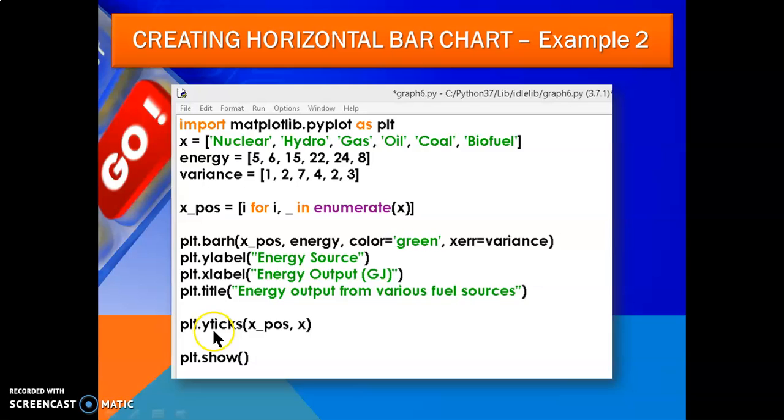And plt dot yticks with x_pos comma x, which is plotting the values. Now plt dot show, this will display it.